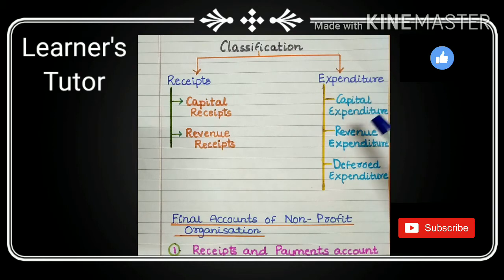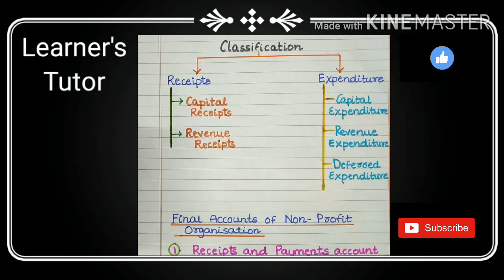Expenditure, capital expenditure. Benefits are not exhausted in 1 year, but the benefits are available for more than 1 year. For example, cost of fixed assets like land and building, etc.